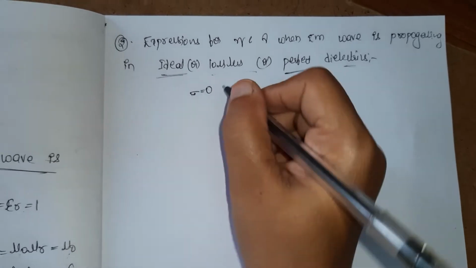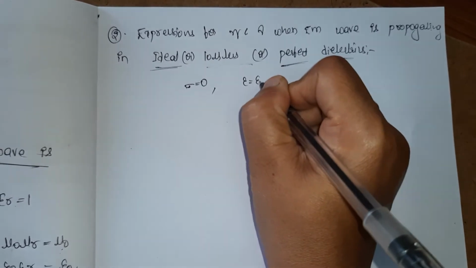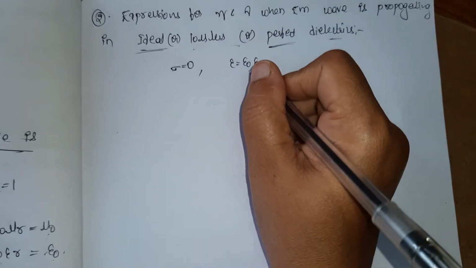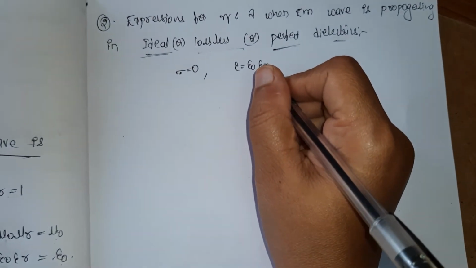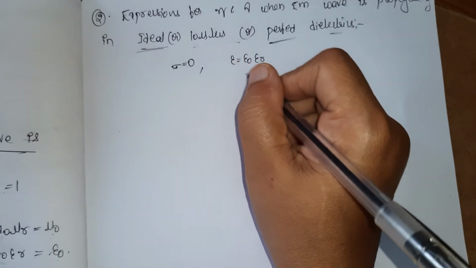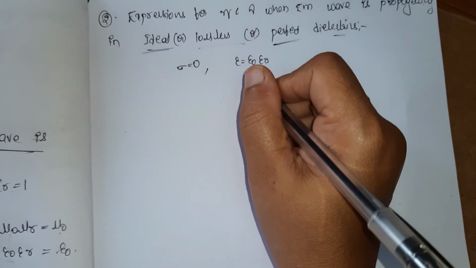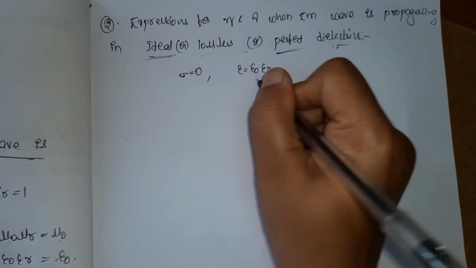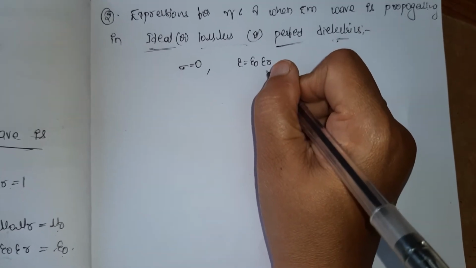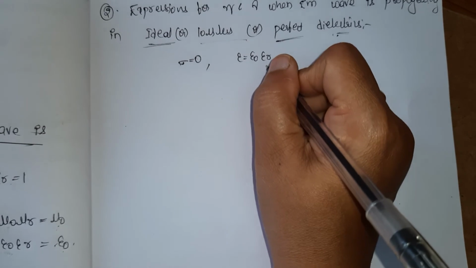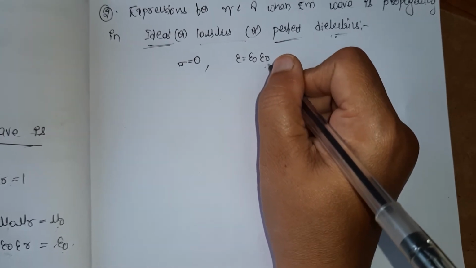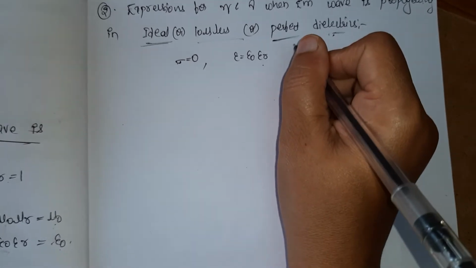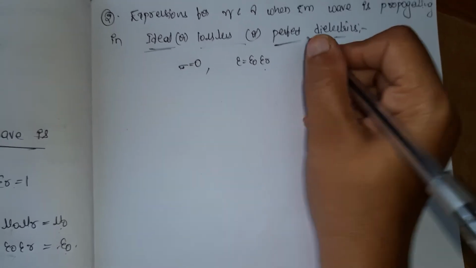And epsilon is equal to epsilon naught into epsilon r. The word dielectric comes into the picture when we have permittivity, and a dielectric material should have a relative permittivity value, so we should not consider epsilon r equal to 1 here. The epsilon r value is present when we have dielectric materials.